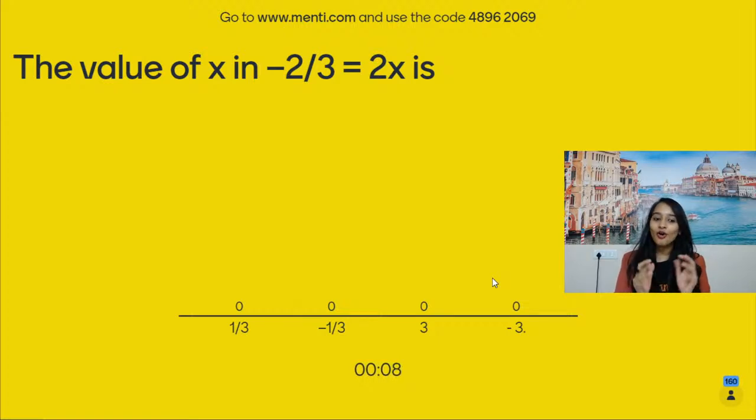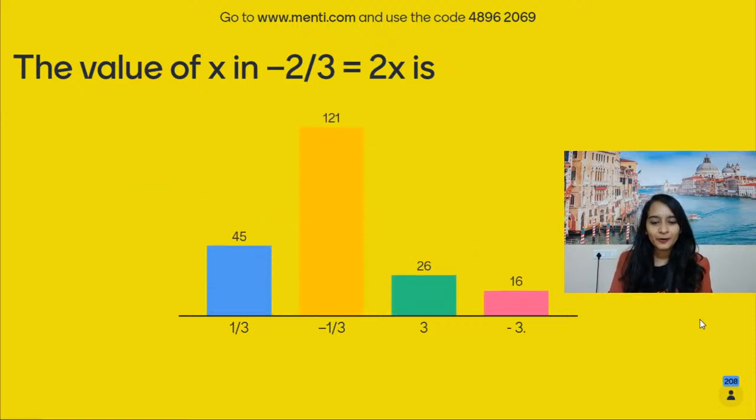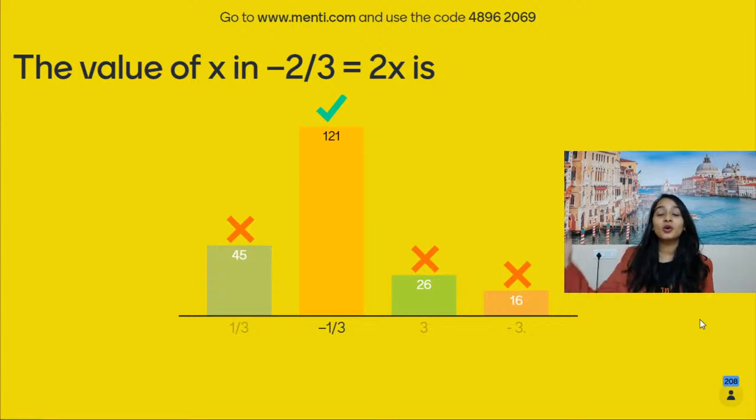Okay, I can see a lot of you answering it. Be very careful with the negative sign. And let's look at the top 10 here who got it right. And first, 121, majority of you got it right.